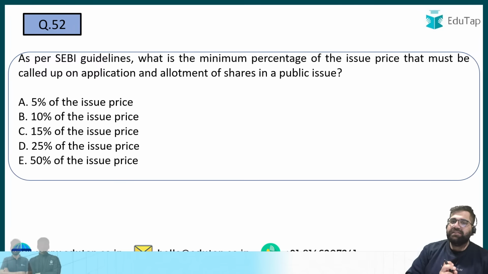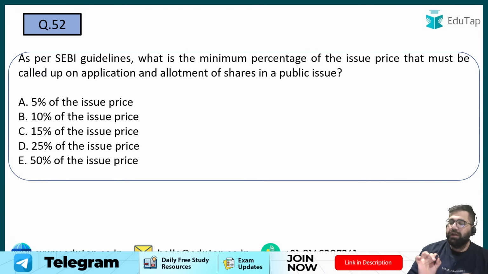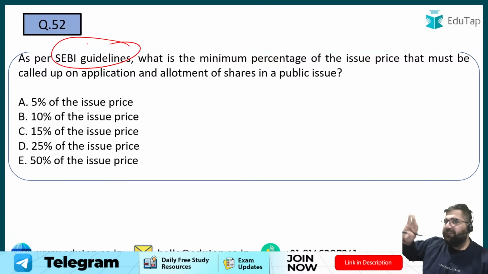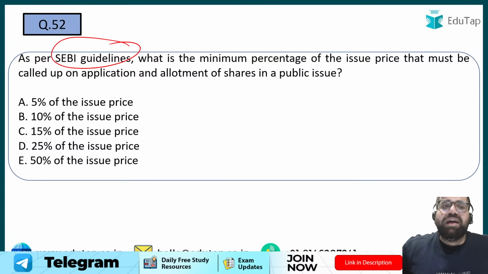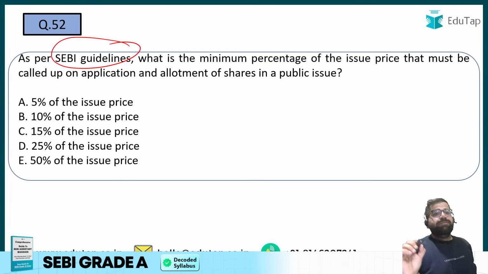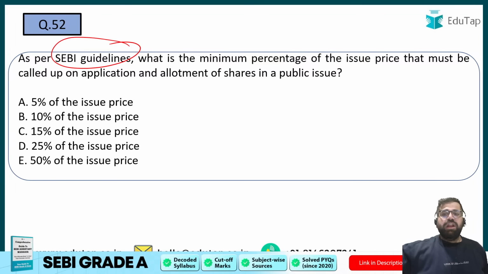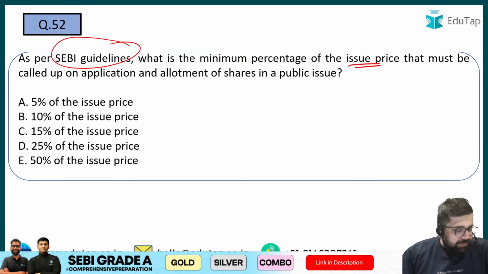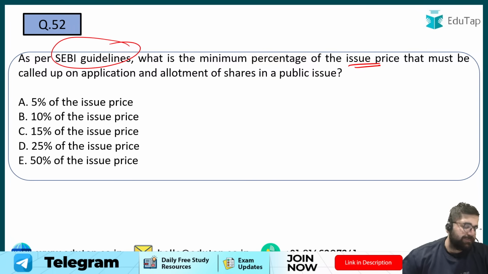As per SEBI guidelines, what is the minimum percentage of the issue price that must be called up on application and allotment of shares in a public issue? Remember, this is SEBI guidelines, not Companies Act. SEBI is saying differently, Companies Act is saying differently. We have to focus on both, but the question is asking you regarding SEBI. So as per SEBI, what is the minimum percentage of issue price which you have to call? 5%, 10%, 15%, 25%, 50%.